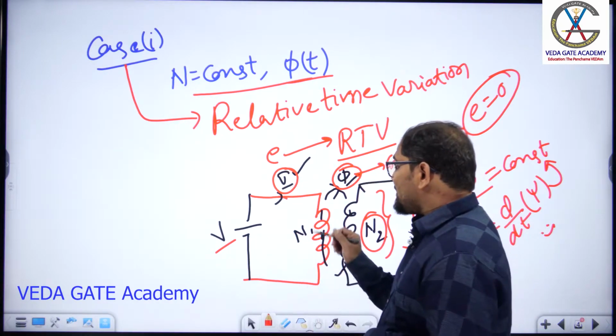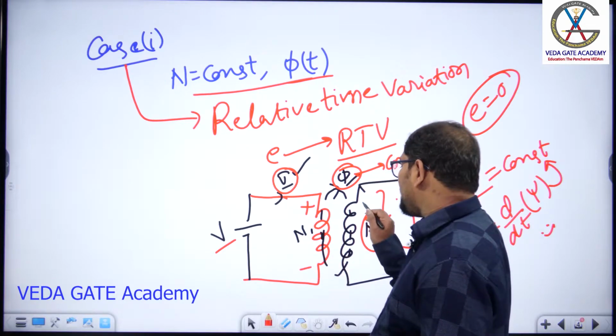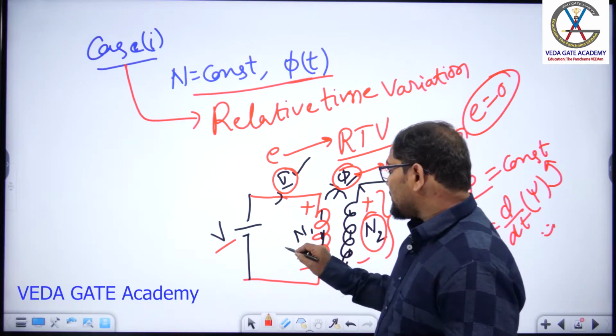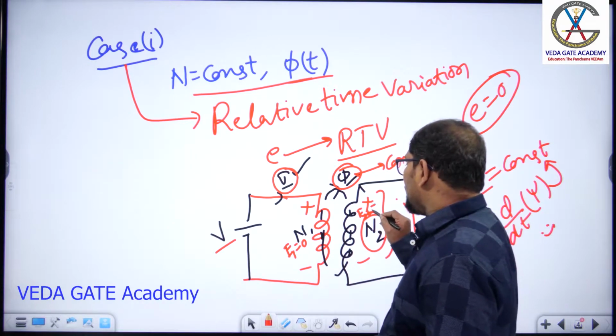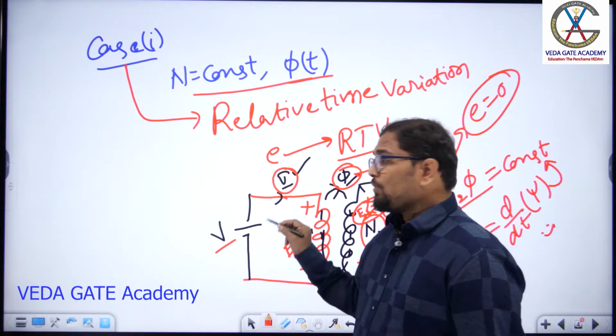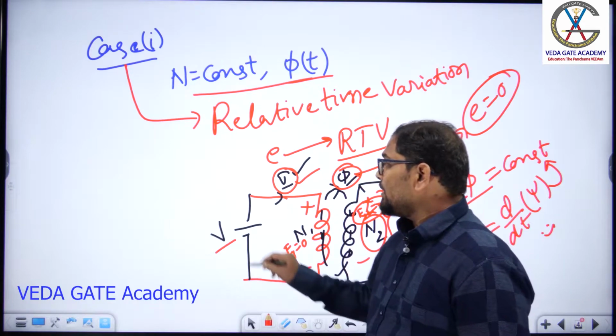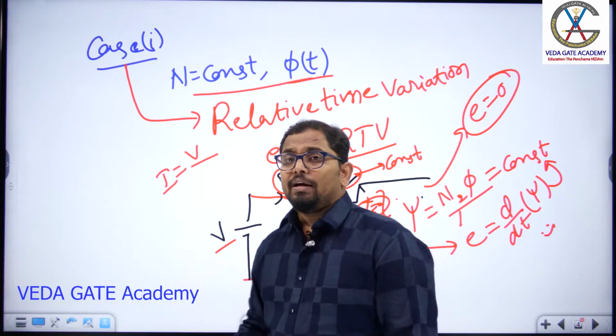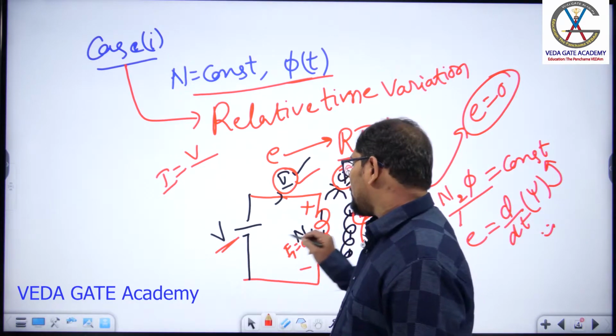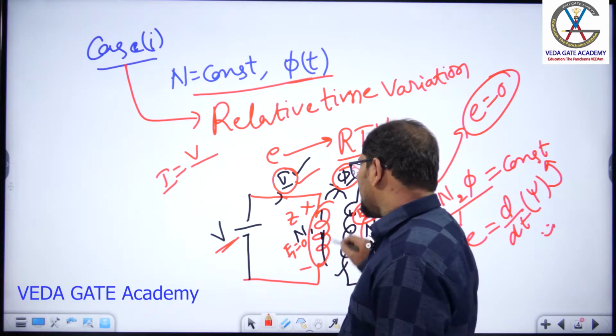Why? Because there is no induced EMF in either the primary or the secondary; the induced EMF in the primary is 0 and in the secondary is also 0. So what will happen to the value of the current? Based on Ohm's law, the current is the ratio of voltage to the impedance offered by this circuit.